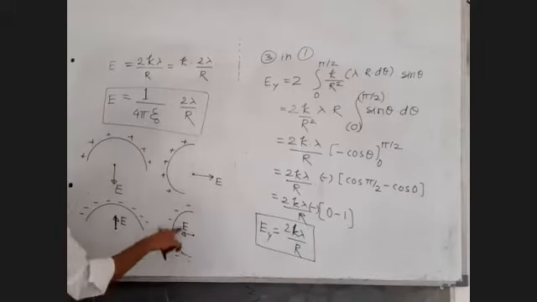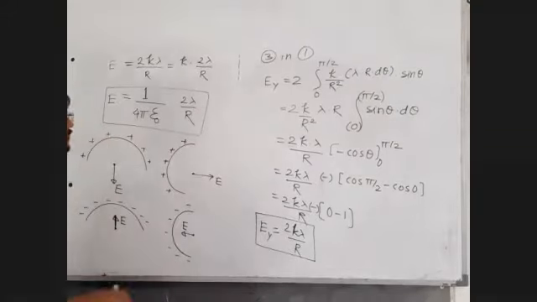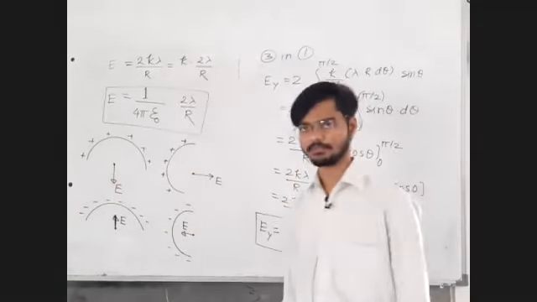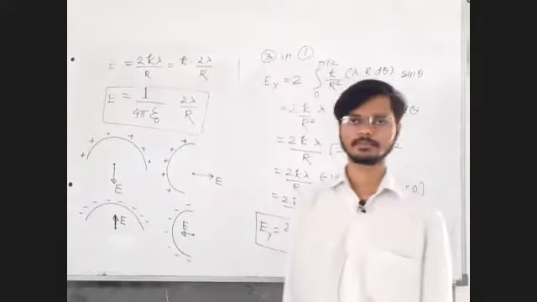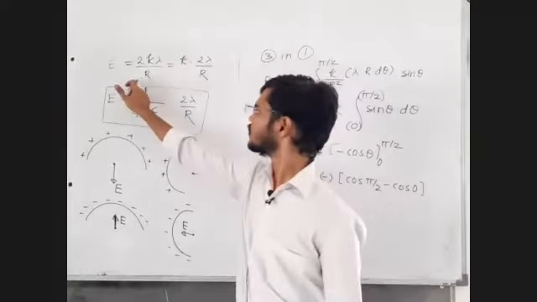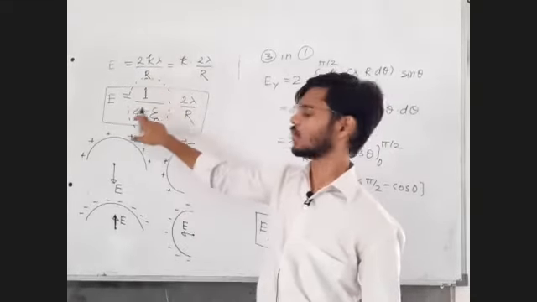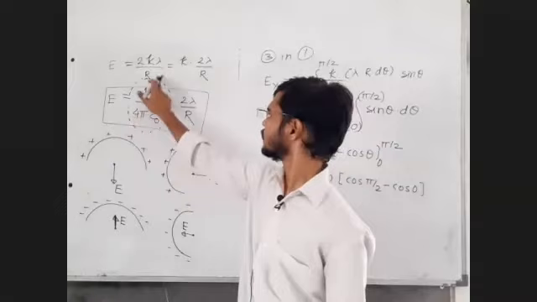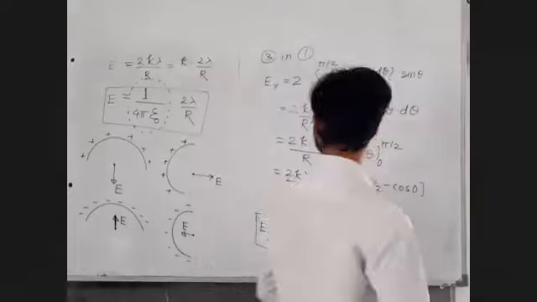And this value is 1 upon 4 pi epsilon 0, 2 lambda upon r. What is lambda? Lambda is charge per unit length, linear charge density. Reply me in the chat box, clear and written. Do not cancel this 2 and 4, okay? Because this value can be directly replaced by 9 into 10 raised to 9. So do not cancel this 2 and 4. Good, very good. Fine, sir.